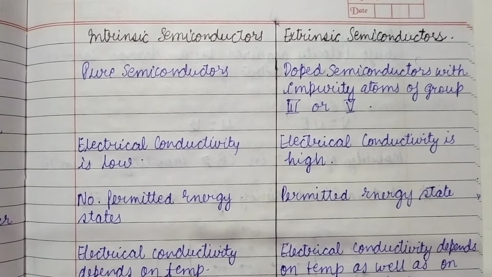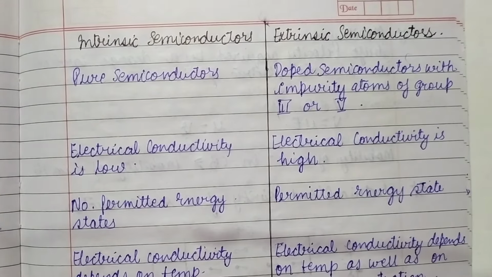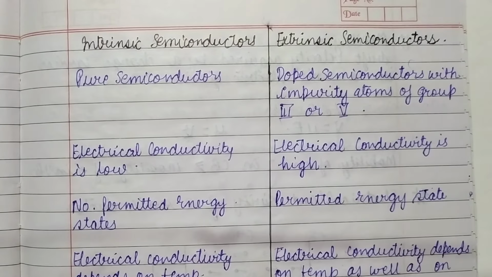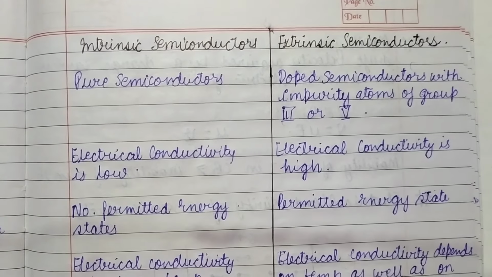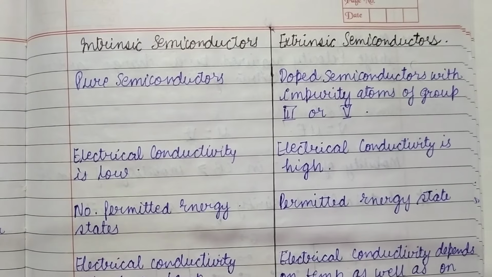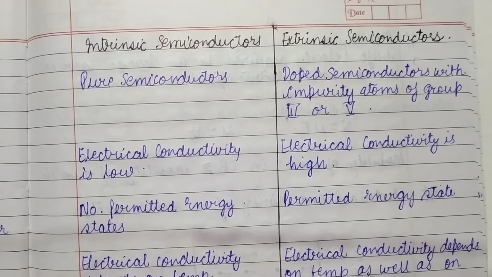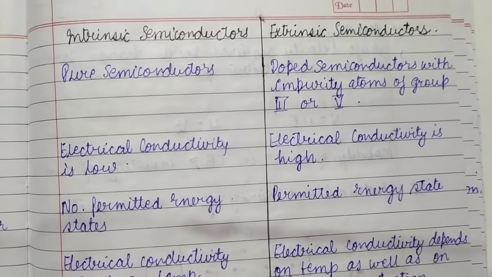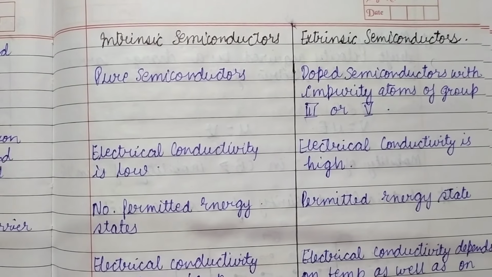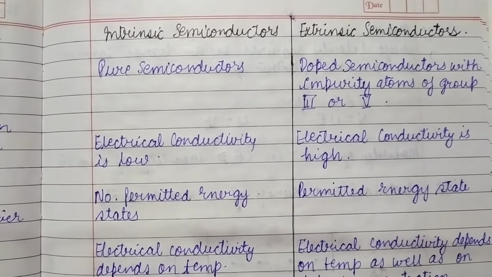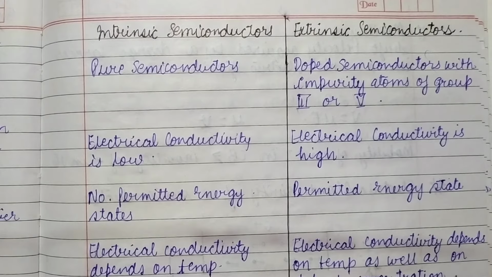So the first difference between intrinsic and extrinsic semiconductors is that in intrinsic semiconductors, as you know, the conductivity in this type of material is due to the internal substances, or if some internal impurities are present. So we can say these types of substances are pure semiconductors.